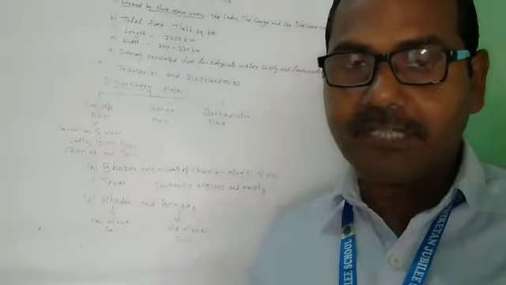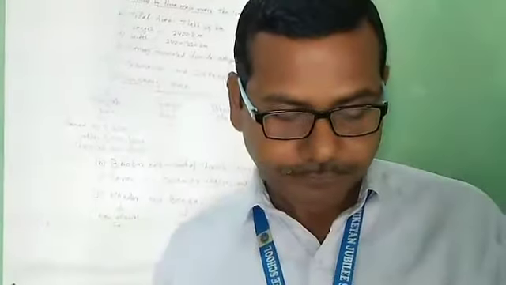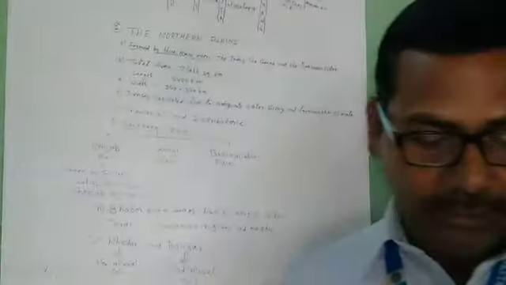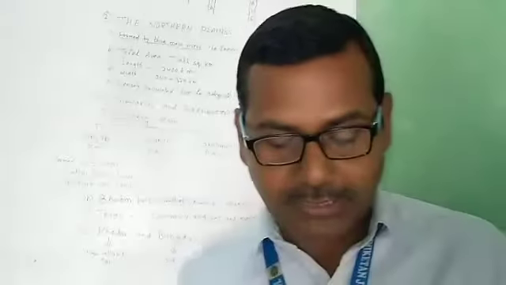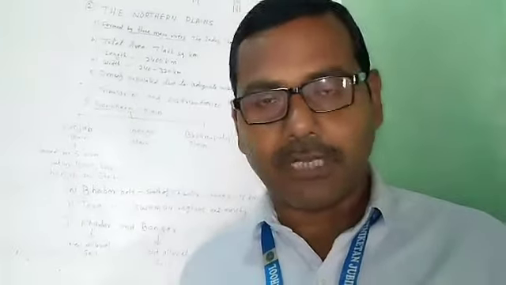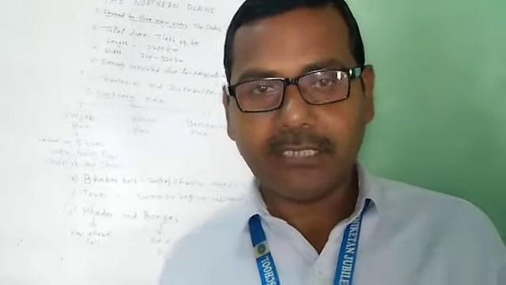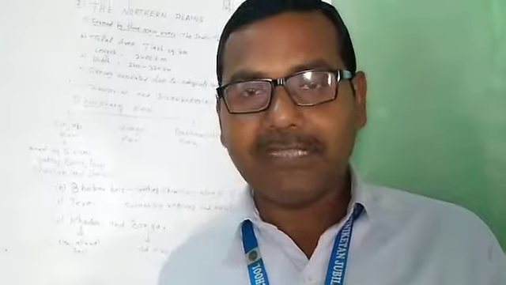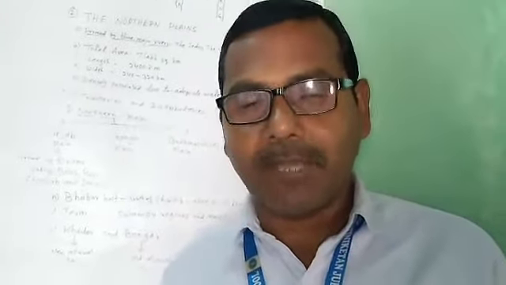That is the extension of the Ganga plain. And to the east, particularly in Assam, lies the Brahmaputra plain, formed by the Brahmaputra river.